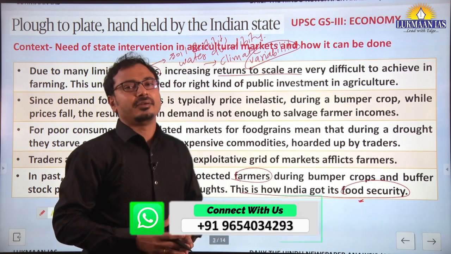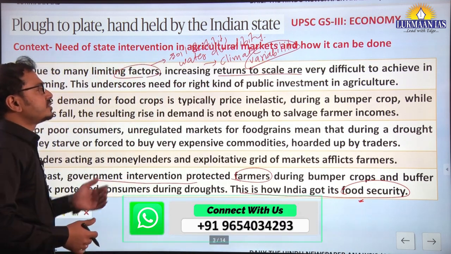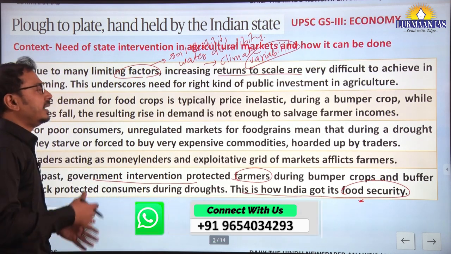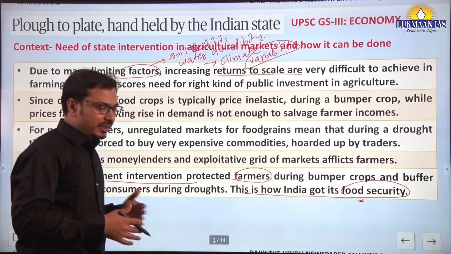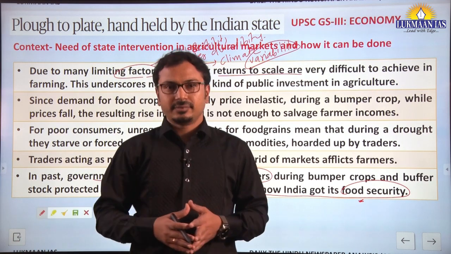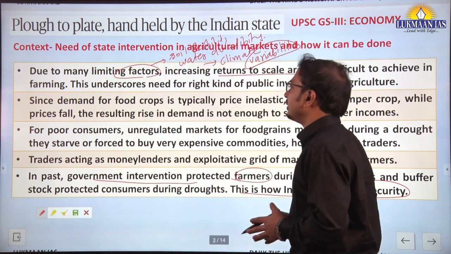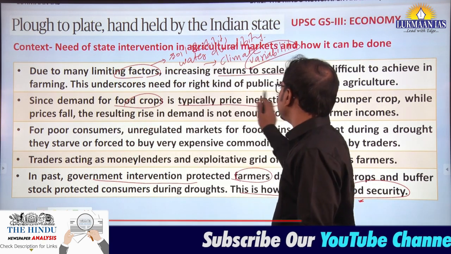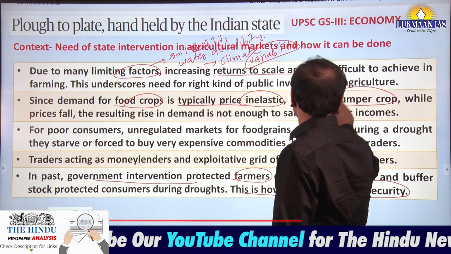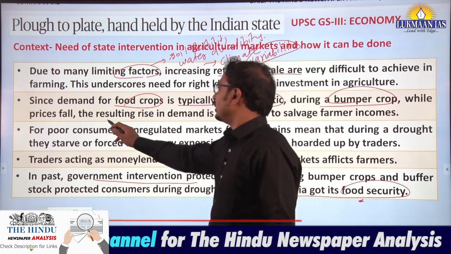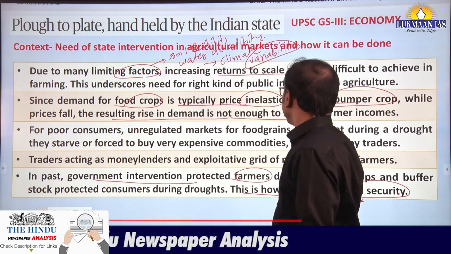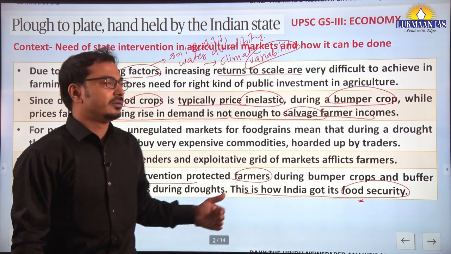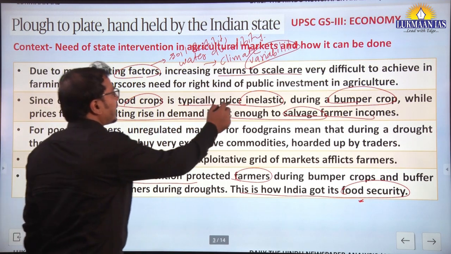And because of that, we can say that returns to scale are very difficult to achieve in the farming sector. And that's why it brings a strong case for public investment in agriculture. Okay, the second argument that the writer is providing here: since demand for food crops is typically price inelastic, during the bumper crop, while prices fall, the resulting rise in demand is not enough to salvage farmers' income. That means the demand for food grains is typically price inelastic.